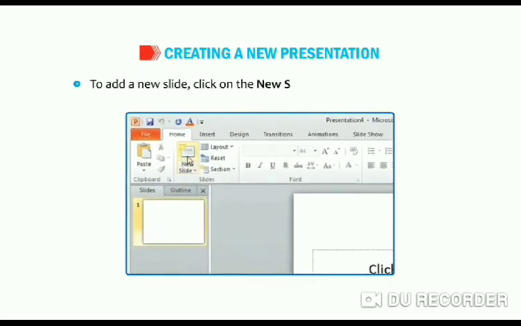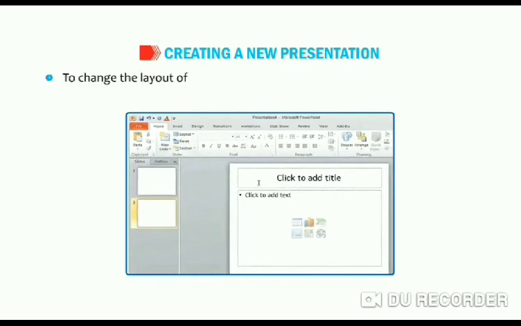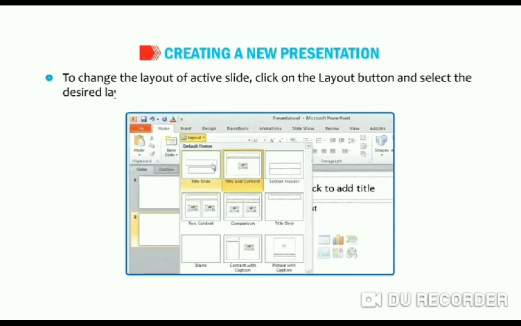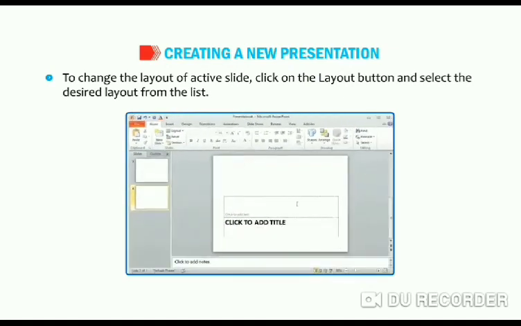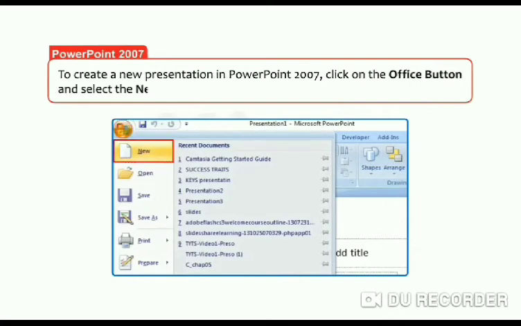To add a new slide, click on the New Slide button on the Home tab. Clear? To change the layout of the active slide, click on the Layout button and select the desired layout from the list. Clear? Now, in PowerPoint 2007, to create a new presentation, click on the Office button and select the New option.